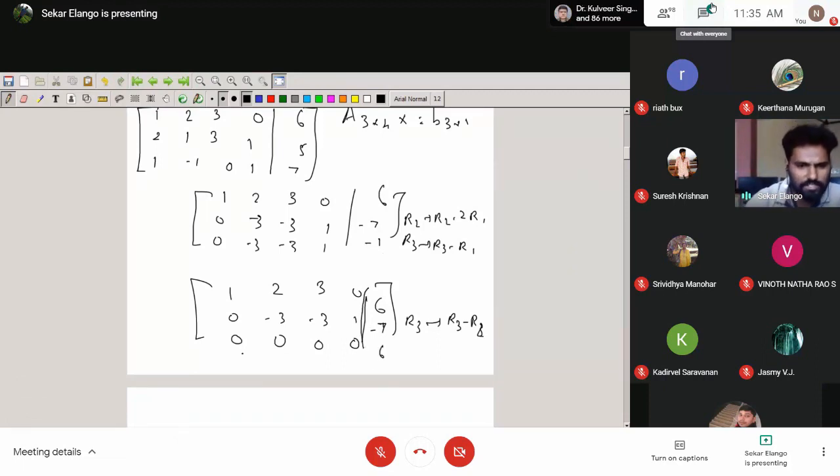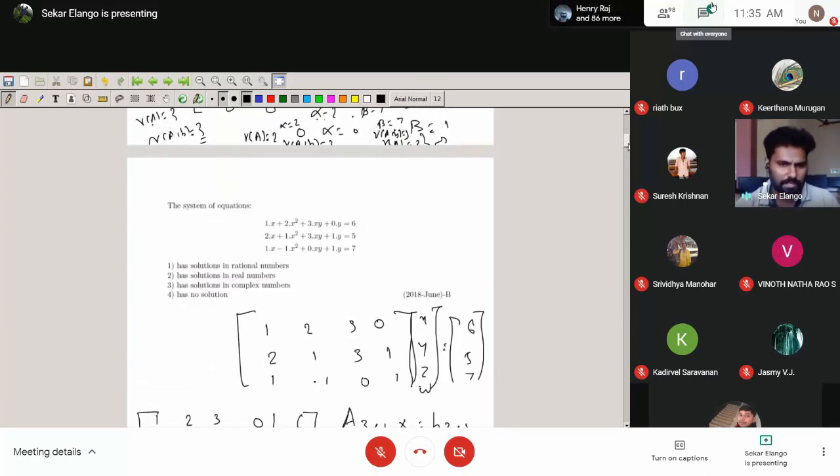Okay. Now you can see what the rank of A is. The rank of A is 2. What is the rank of A comma B? The rank of A comma B will be 3. So think about the rectangular matrix also, the same properties. When the rank of the augmented matrix and the rank of A are different, we have no solutions. The same thing here also. Any options for that? Yeah. Here you can see that there are no solutions.